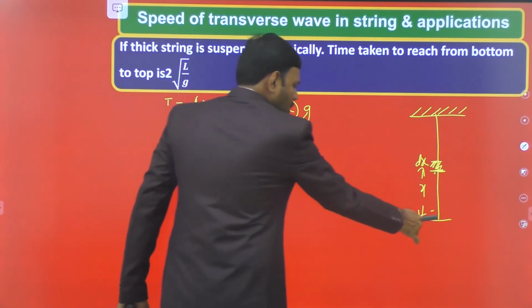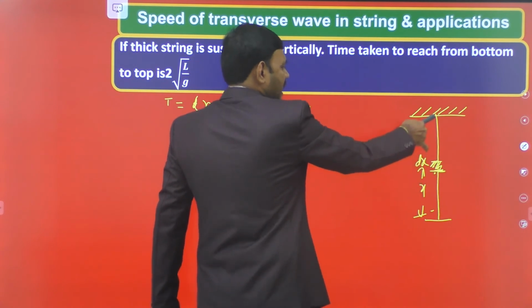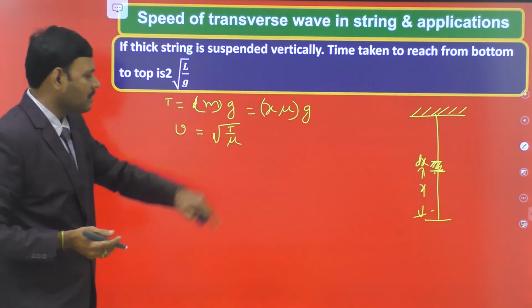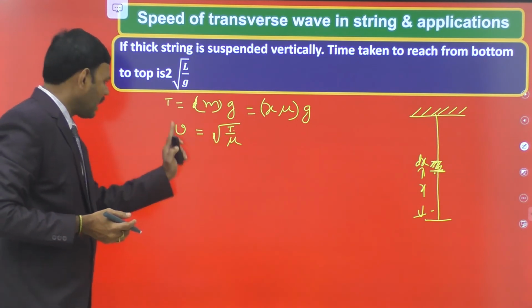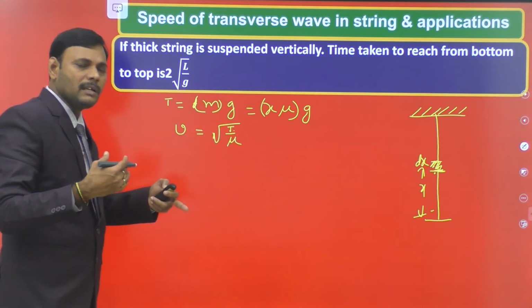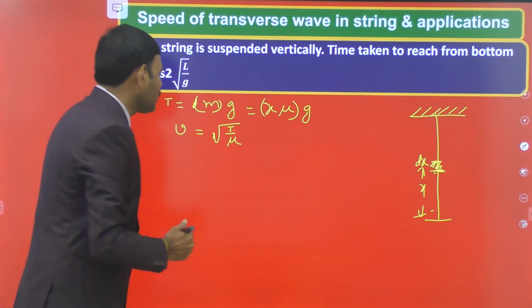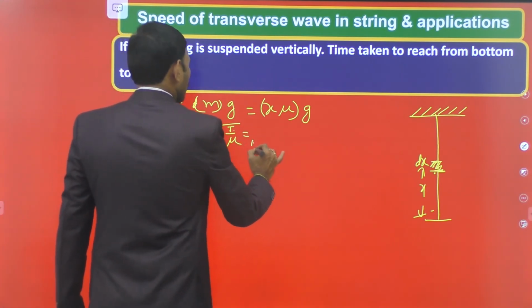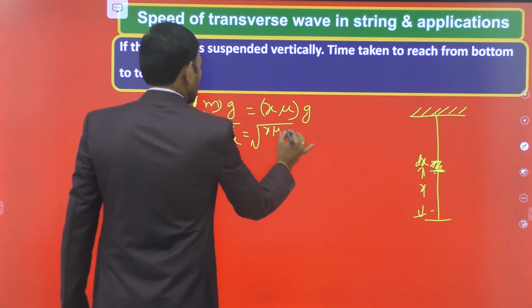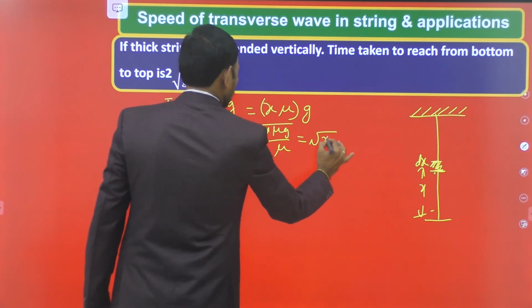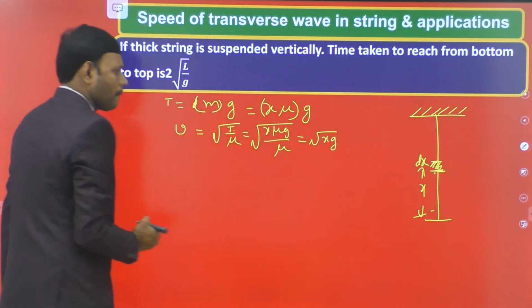Of course, x is 0 at the bottom, x is gradually increasing, x becomes L at the top. So x is continuously increasing, tension is also increasing. Tension is variable, velocity is also variable. At position x, the velocity is square root of T by mu, that is equal to square root of x mu g divided by mu, mu gets cancelled, root xg is the velocity.